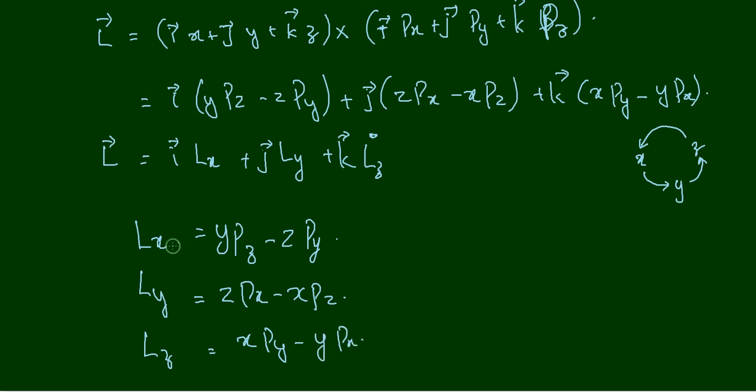Okay, so now we know the angular momentum components in the x, y and z directions.